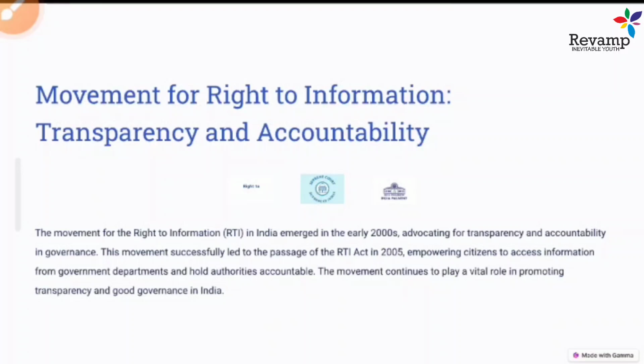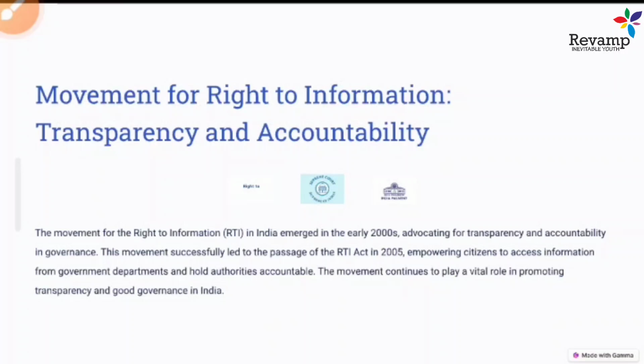And this RTI, the right to information, created transparency and accountability, where things are very transparent. I can question, and any useful and suitable information is just one RTI away from me.